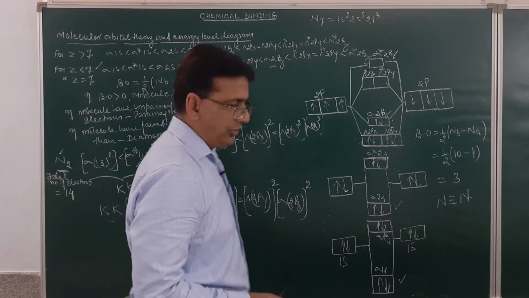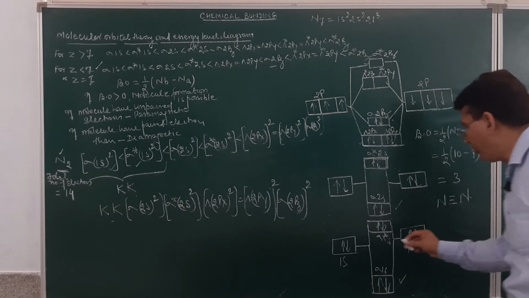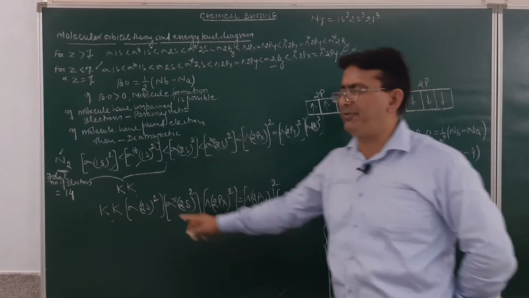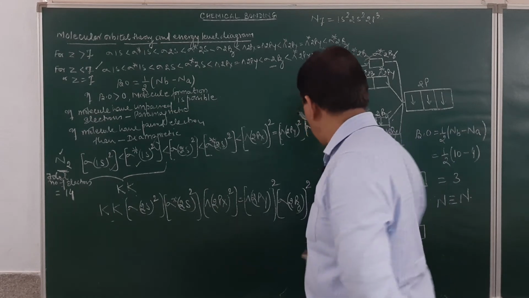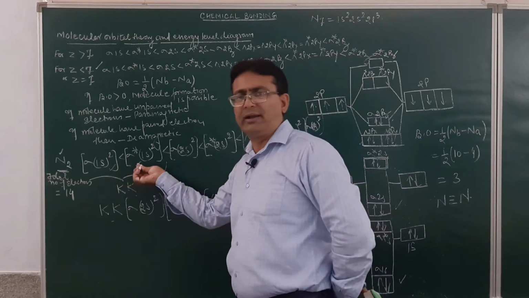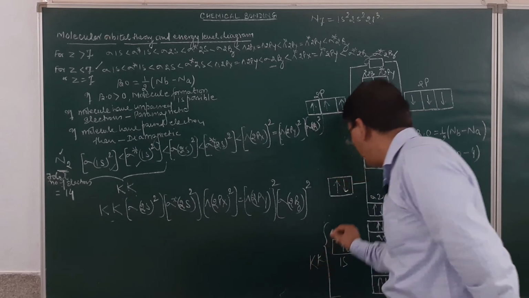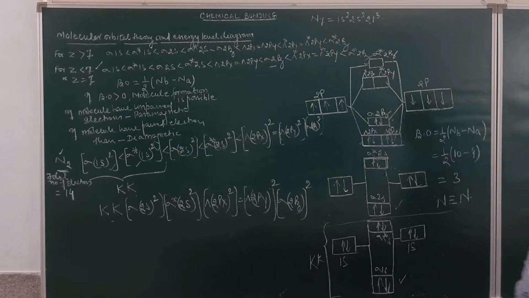So in that condition, while making the molecular orbital diagram, you need not show the 1s, because it is being represented by K and K. In this case, because the number of electrons over here is equal, you may also write K and K and then show from here this way. Is it clear?